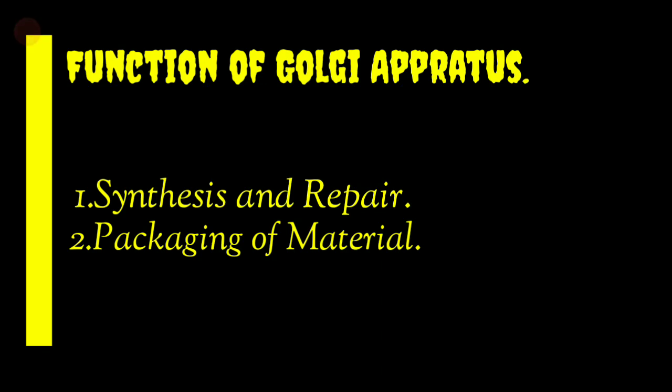It means that if some substances are not required by the cell, what they do is pack them in their vesicles and send them towards the plasma membrane. From the plasma membrane they excrete out those unwanted materials, or you can say molecules. So what is the main function of Golgi apparatus? They pack them and then help in transporting them, dispatching them towards the plasma membrane.